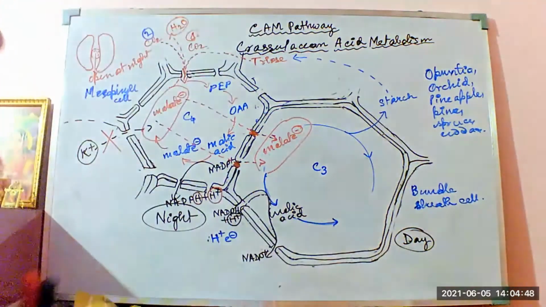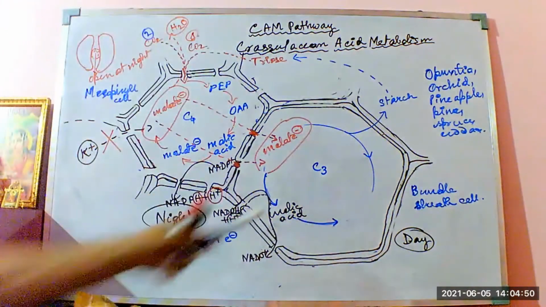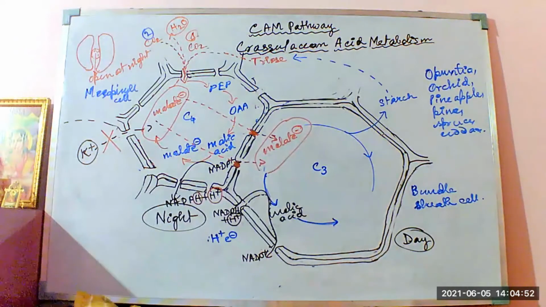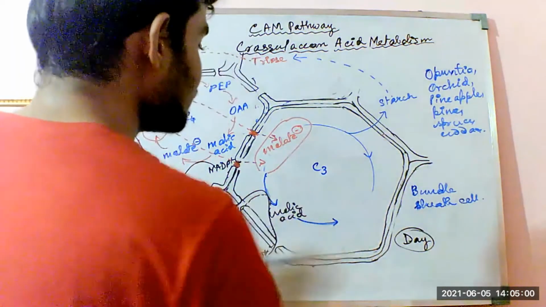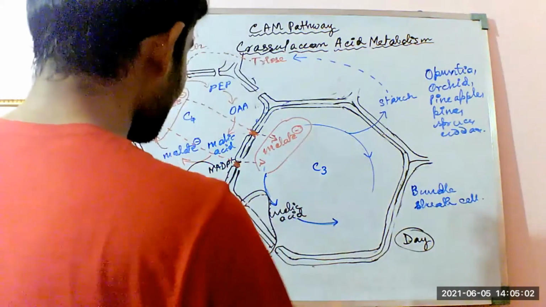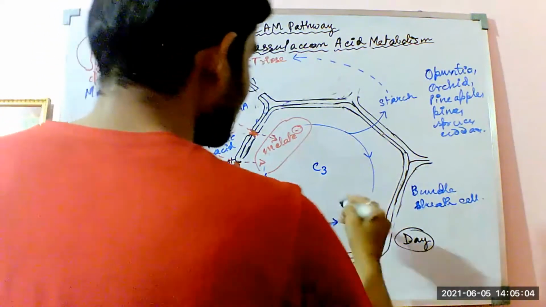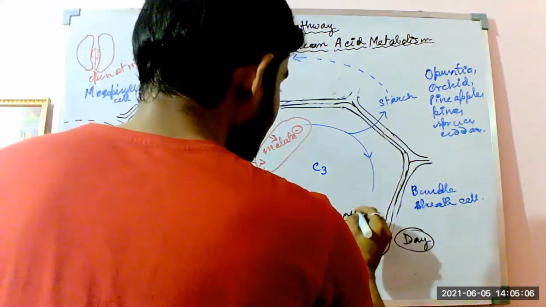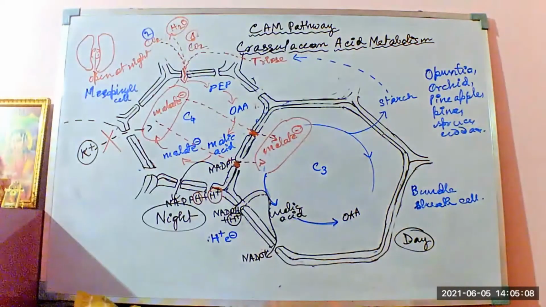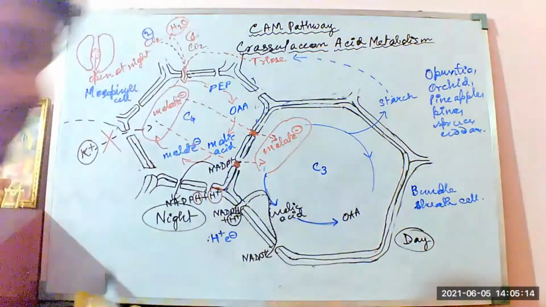the malic acid is entering into the C3 cycle, where it is again getting converted to oxaloacetic acid. Reverse conversion of the malic acid happens, and it is getting converted to oxaloacetic acid. Okay, and this is happening in the bundle sheath cells.